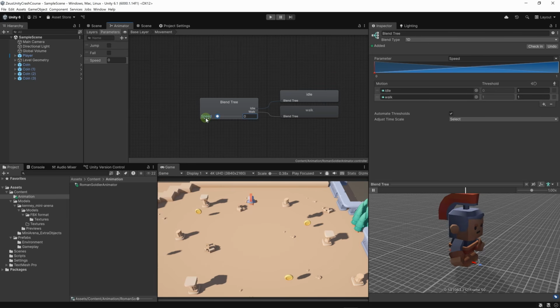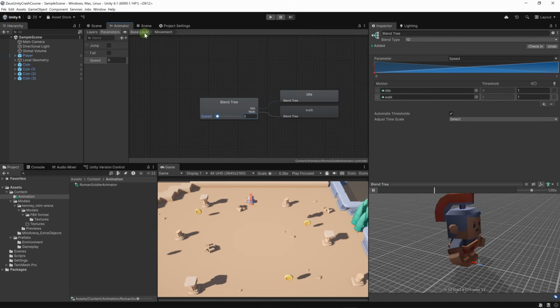Like I said, for 2 animations, it doesn't really matter. Now it's going to matter if you have a more complex character that has walking backward animations, running, strafing animations. In that case, yeah, it makes sense to fine-tune this threshold, but for our purposes today, it doesn't really matter.